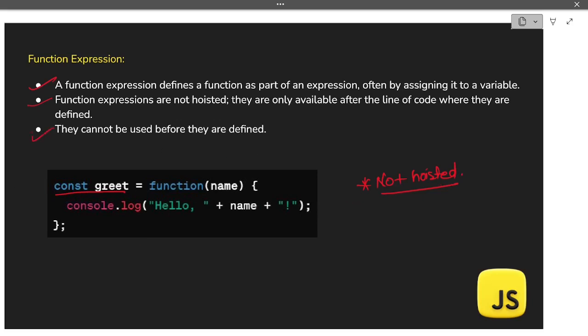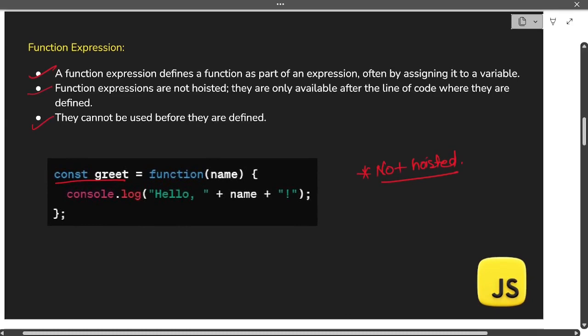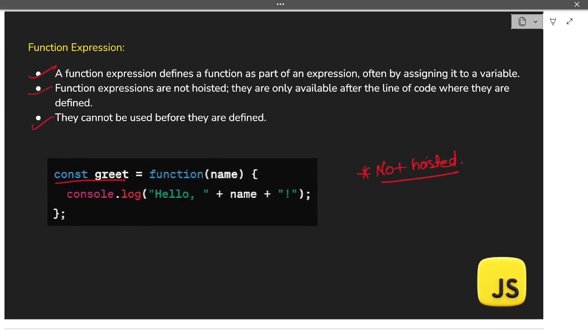You have to understand this, and you can clearly see the example in the function statement. The example you can consider as a direct function, but in the expression you have to consider that the function is assigned as an expression to a variable. So this is the major difference. The major difference lies in the hoisting part, that is, function statements are hoisted and function expressions are not hoisted.